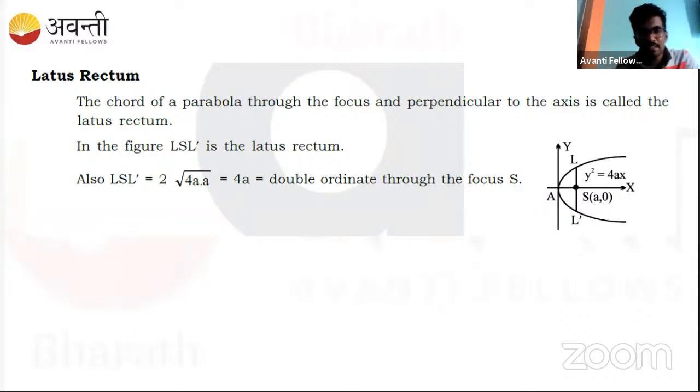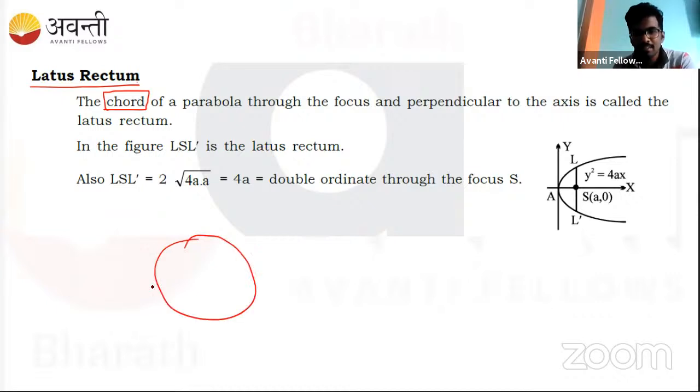So the next new terminology that you will be learning is the latus rectum. Latus rectum is nothing but a chord. But now the question comes, what is a chord? Like in the circle also, that word you come across.